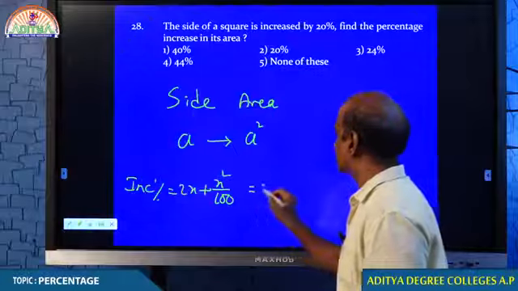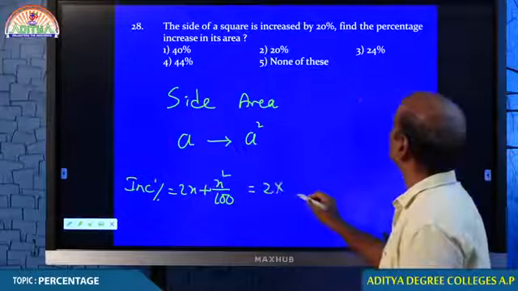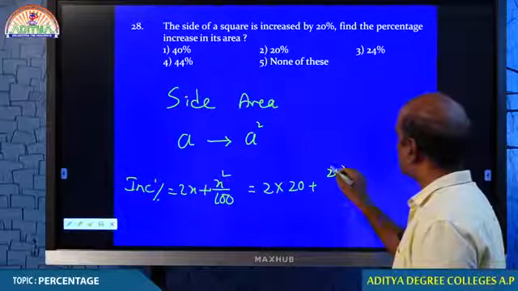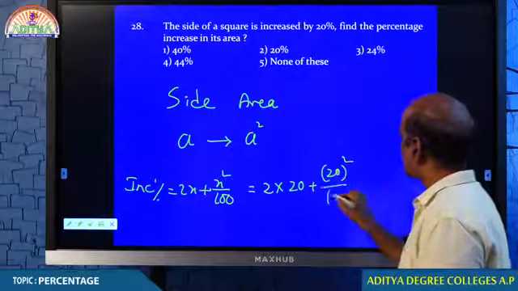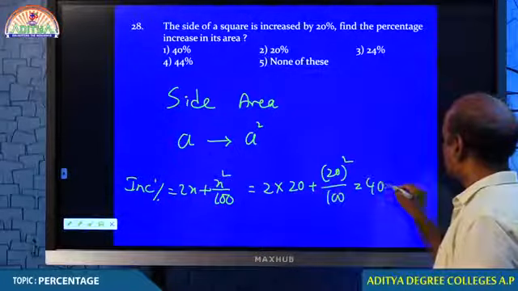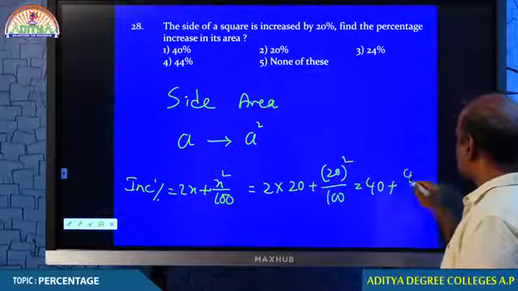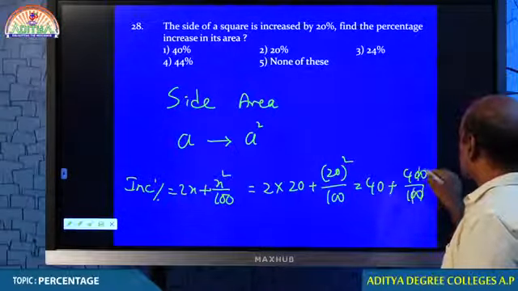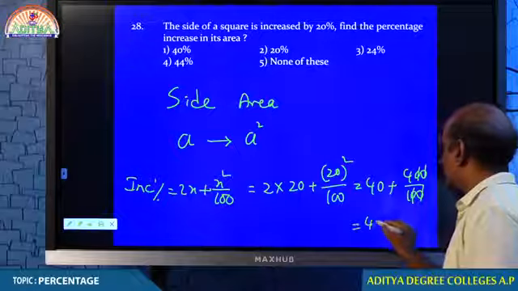What is x, my dear students? 2 into 20 plus 20 square by 100. 2 into 20 is 40. 20 square is 400. Tell me what is your answer? 44%.